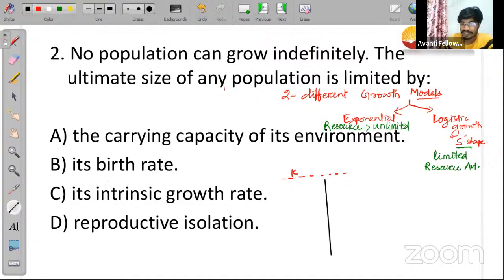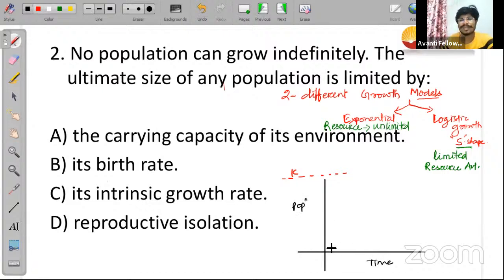what it looks like. Suppose this is your population, increasing population. This is time period. X-axis is representing time, this is your population size, and this is the time period. So initially population will increase slowly धीरे धीरे increase करेगा ऐसे population, because the population is getting adjusted to the environment, and after that once it is getting adjusted to the environment, it will suddenly increase in its size. Population फिर suddenly increase करेगा. Is it clear to everyone? Population फिर all of sudden ये बहुत कम टाइम के अंदर जल्दी इंक्रीज कर जाएगा.